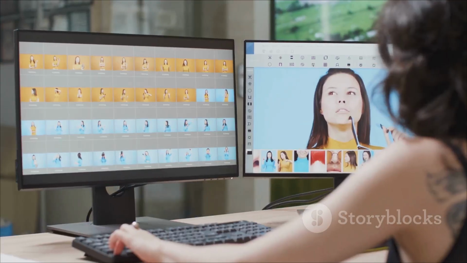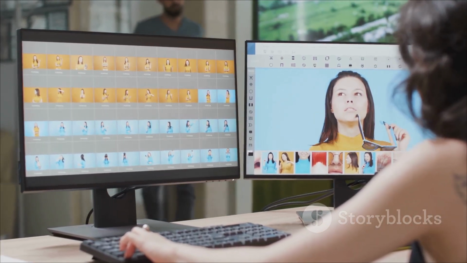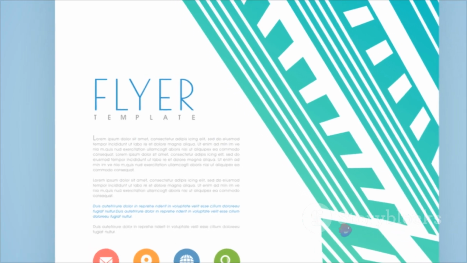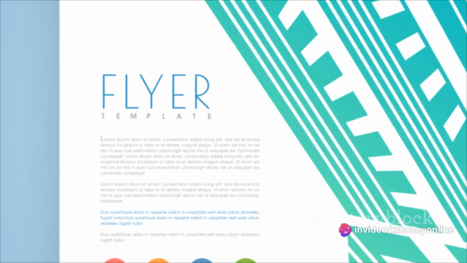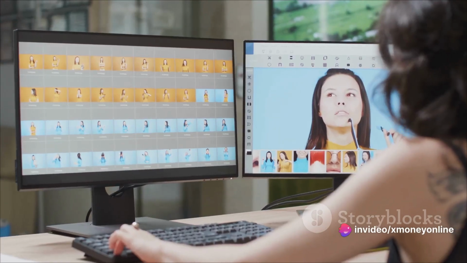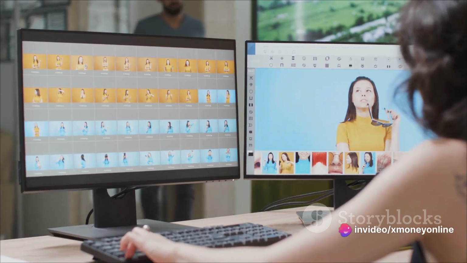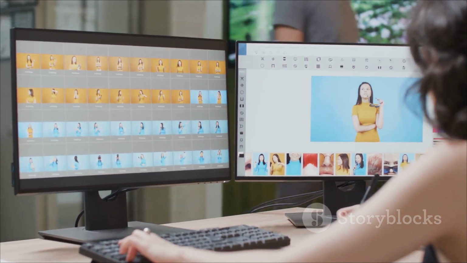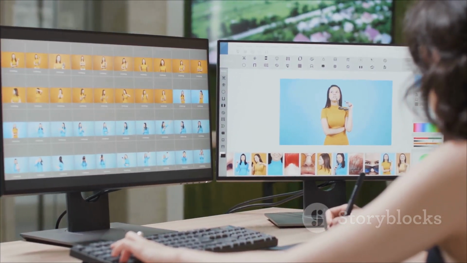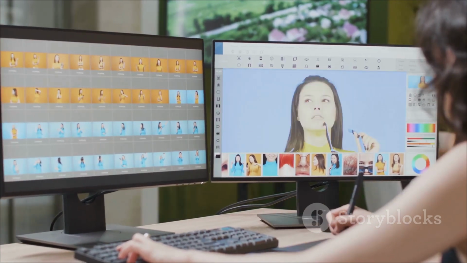Another option is to create and sell digital products. Have a knack for creating eye-catching Instagram templates or ebook covers? Canva Pro gives you the tools to create these products with ease, which you can then sell on platforms like Etsy or your own website.